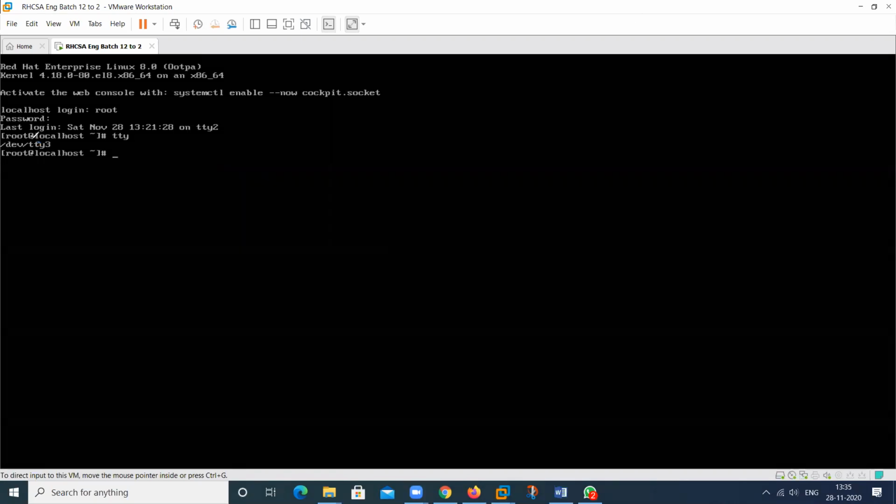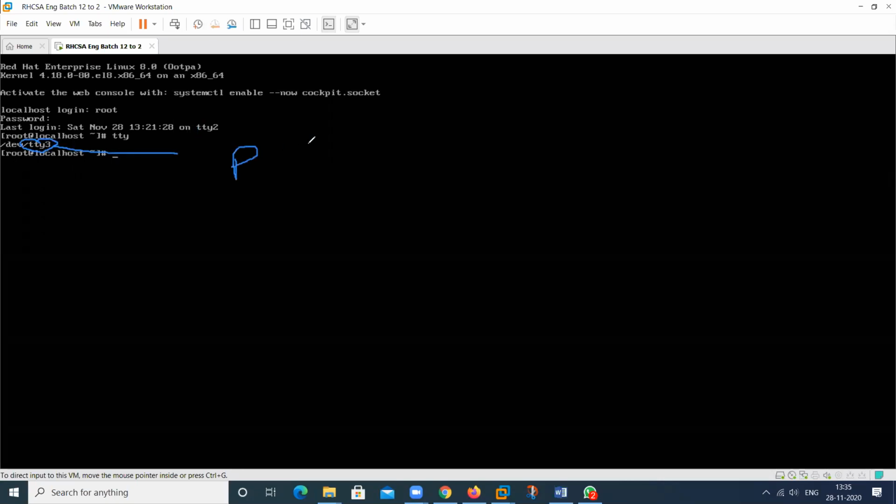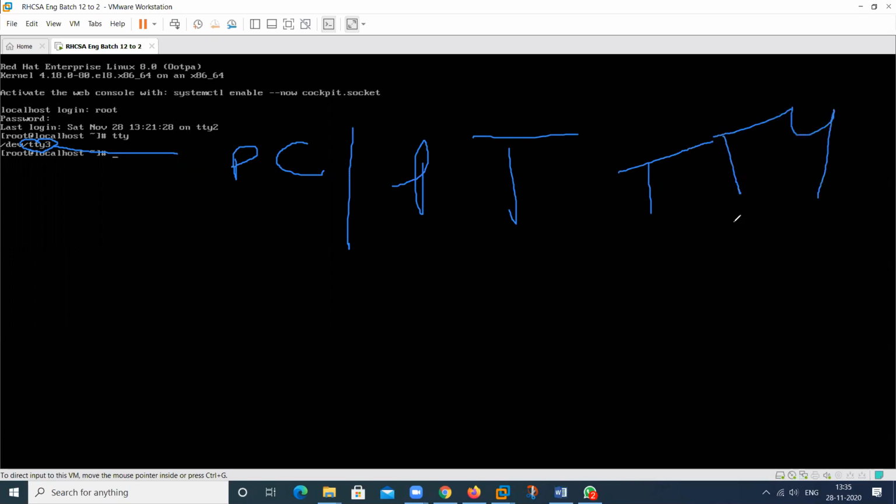It means this is your physical console, or we can say physical terminal. Physical terminals are indicated by TTY1 to TTY6, and virtual consoles are denoted by PTS.